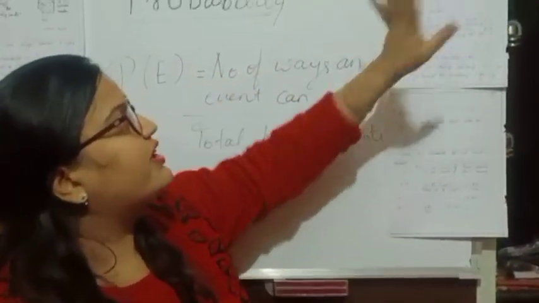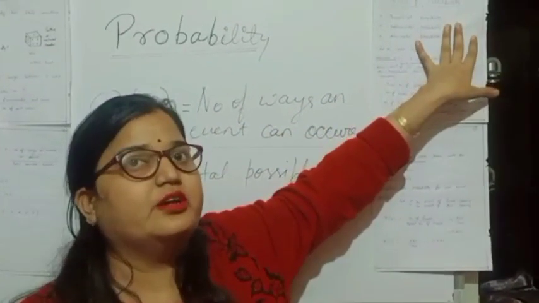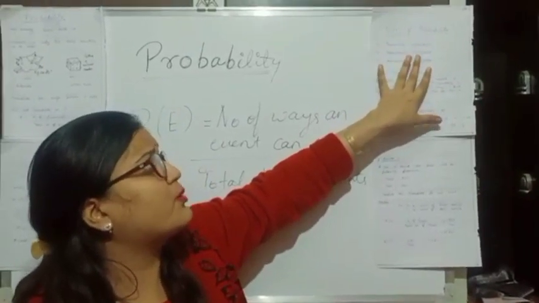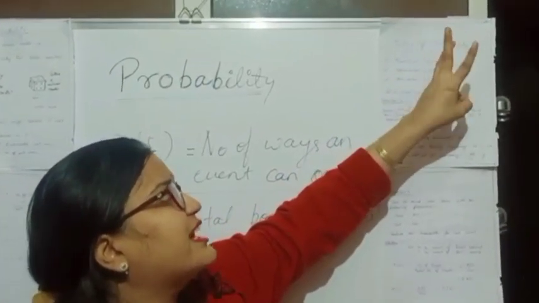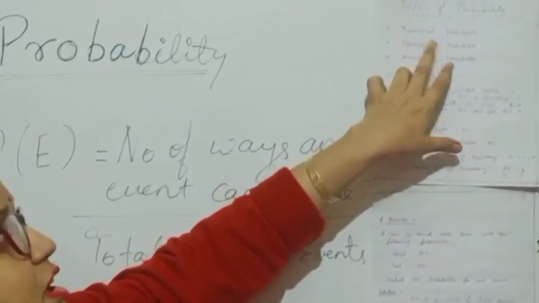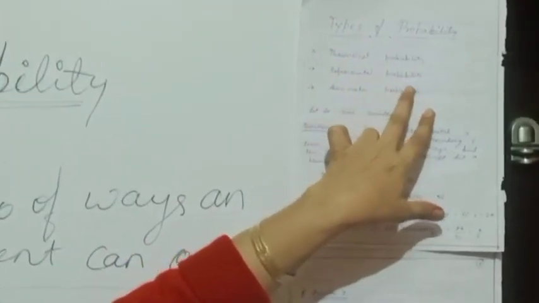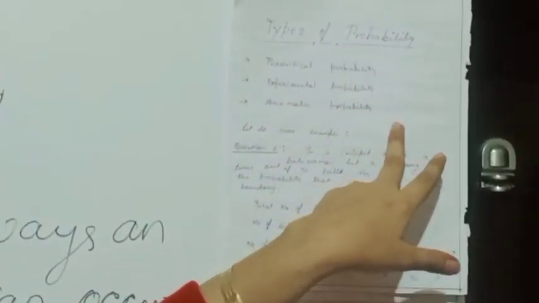Now we will study the types of probability. There are many types of probability, but here we will explain only 3 types: one is theoretical probability, next is experimental probability, and third is axiomatic probability.